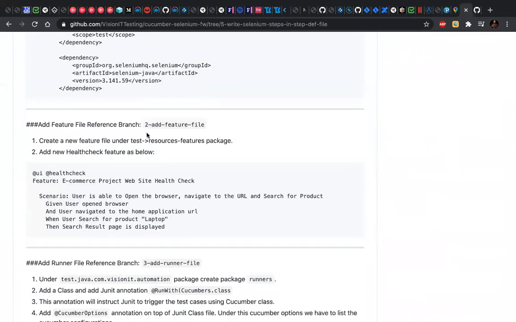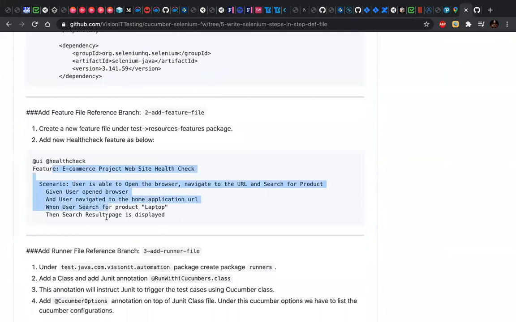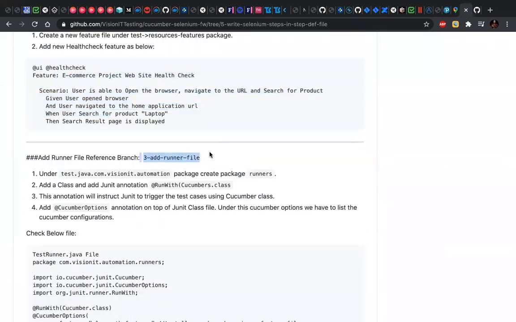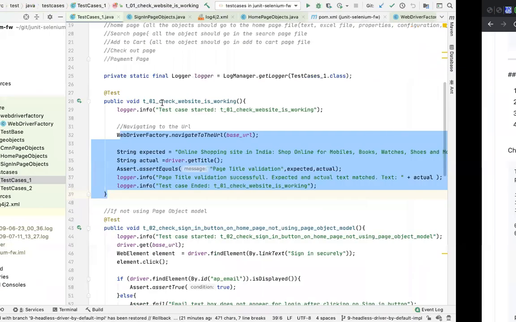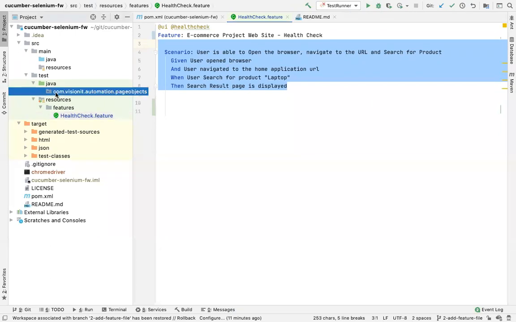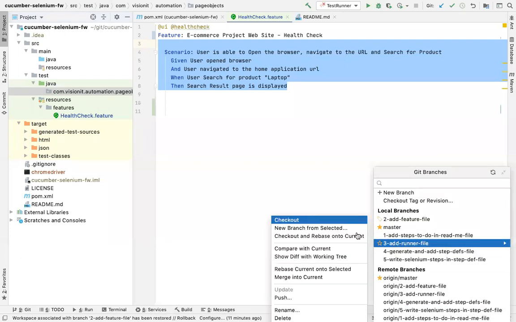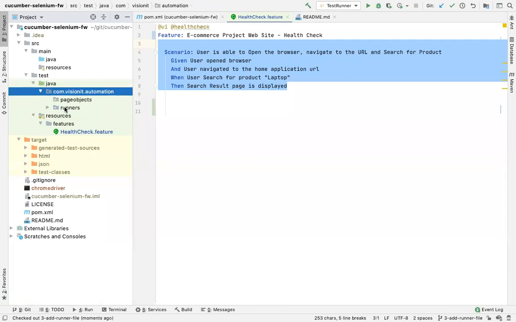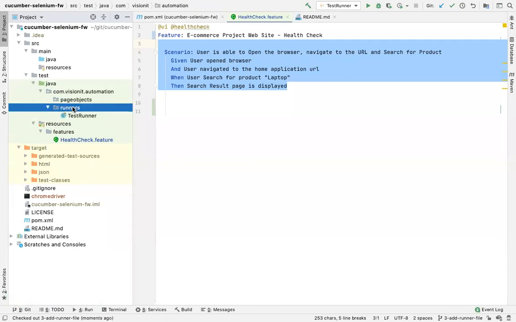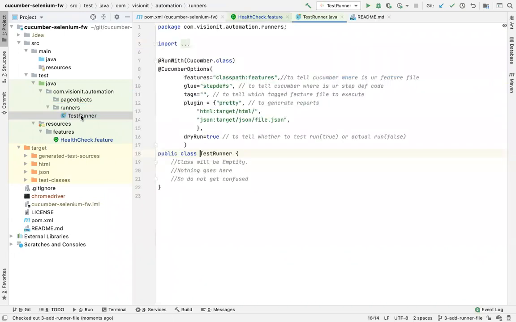So what I need to do next is, I have added the feature file. Next is to add a runner file. So now what I have to do is add a runner file, right? So I will go here and I have created a package called com.visionit.automation page objects, and then I will show you how that runner file really looks like. Then I'll add a package called runner. Inside this, I will add a test class or simple Java class called TestRunner, and this is how it looks like.